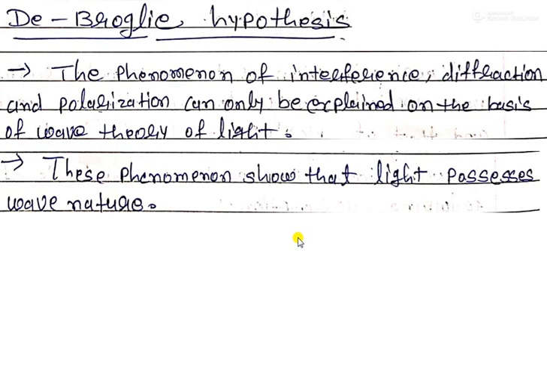This phenomenon is connected with the wave theory of light. In the Planck hypothesis, I told you that some phenomena of light like interference and diffraction are not possible without wave theory.